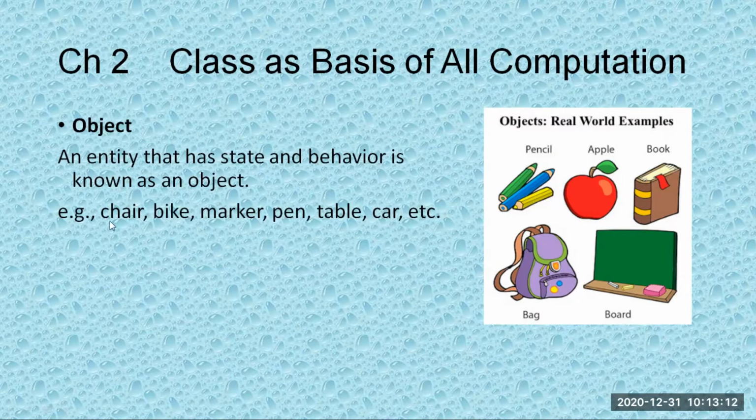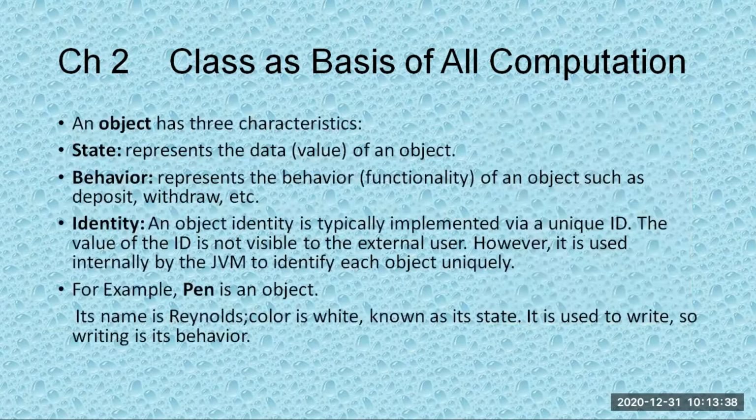Now, an object is an entity that has state and behavior. For example, you can see here pencil, apple, book, bag, board, anything, whatever you see in real life will be considered as an object, which will have a state and a behavior. So we can take a mobile phone or a car or a table or a pen, that will be considered as an object. So object has three characteristics.